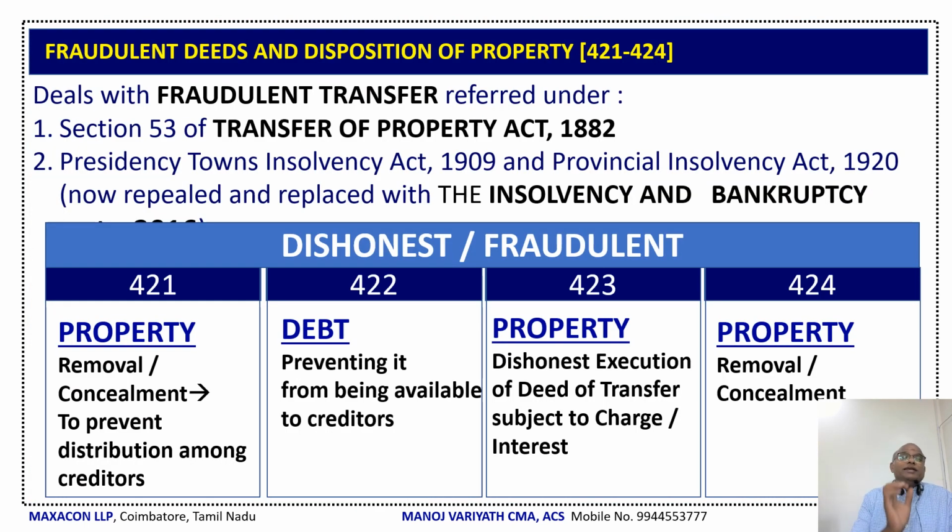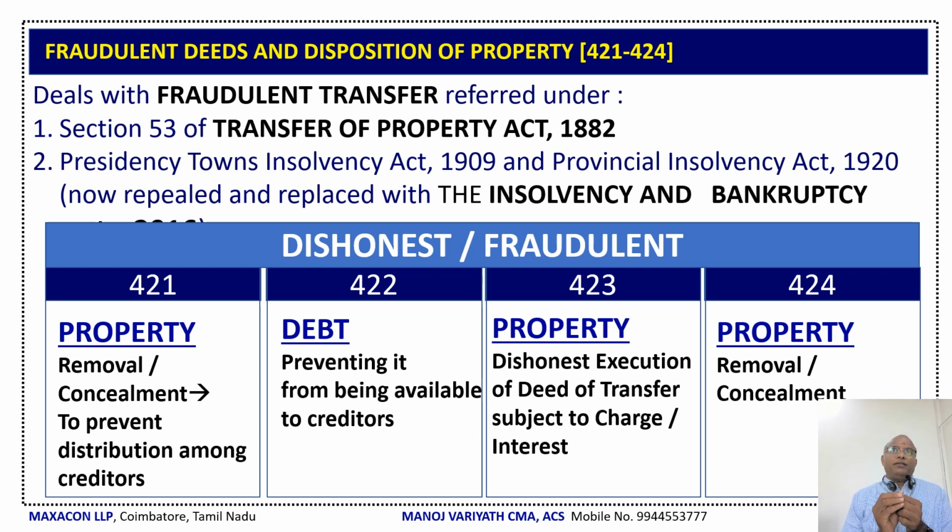Now, let us quickly see fraudulent deeds and disposition of property under Section 421 to Section 424. This is a 10 to 15 minute video, so that you can quickly review it. These sections also deal with fraudulent transfer, that is fraudulent transfer under Section 53 of Transfer of Property Act 1882, TOPA. Now, what does Section 53 say?